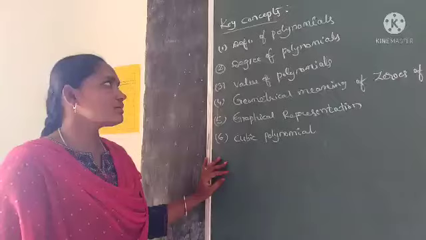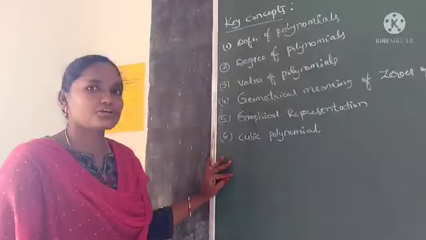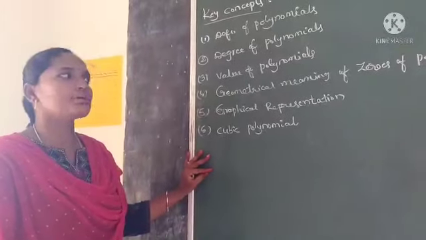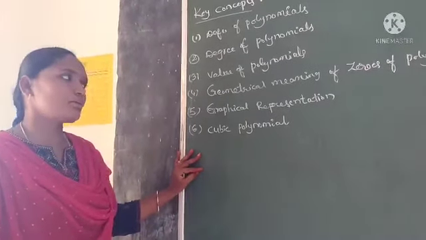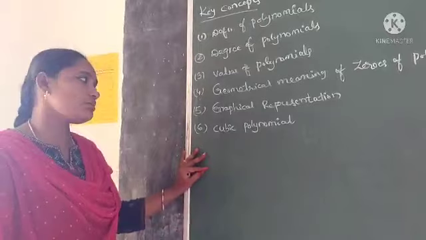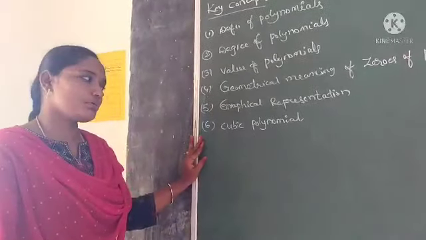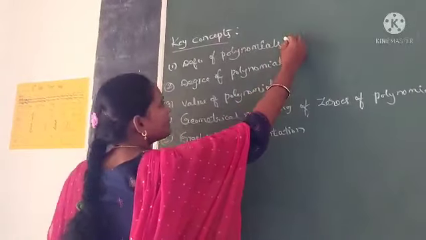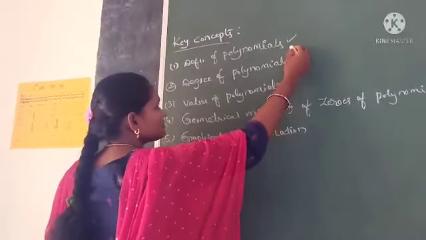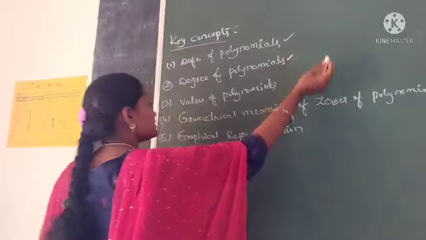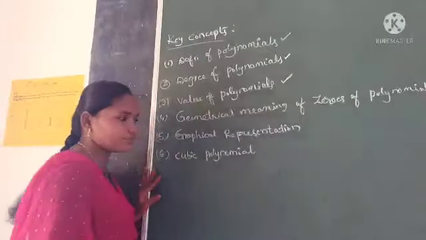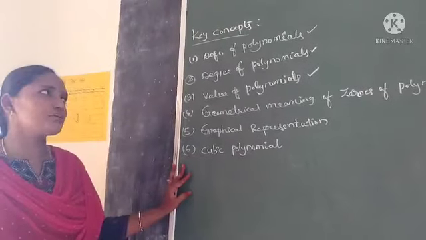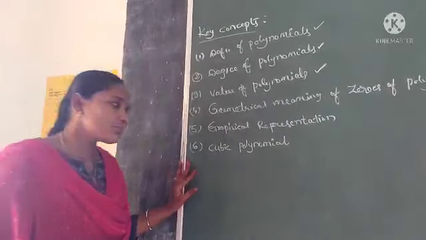The key concepts are the definition of polynomials, degree of polynomials, value of polynomials, and also the geometrical meaning of the zero of polynomials, graphical representation of the zero of polynomials, and cubic polynomials. In this class, we will learn the definition, degree, and value of polynomials. Before we learn the definition of polynomials, we recall some concepts.